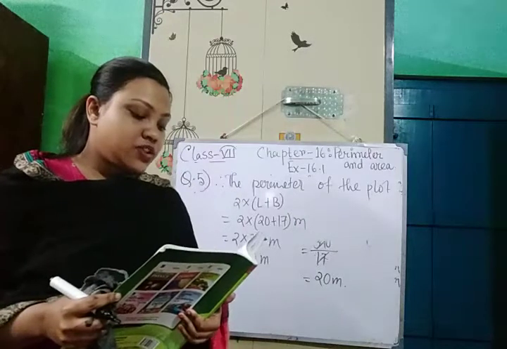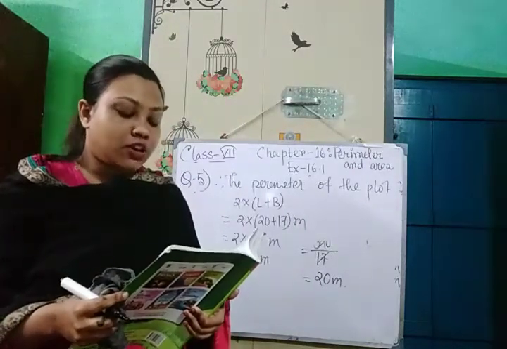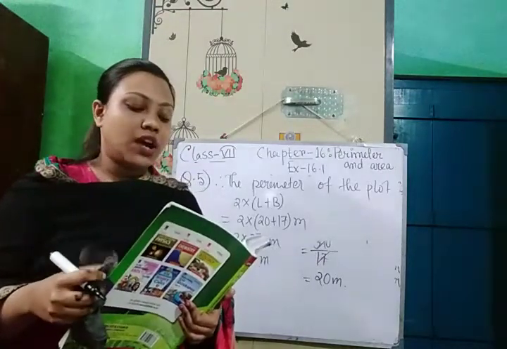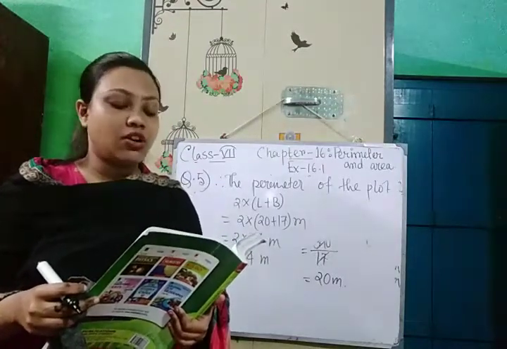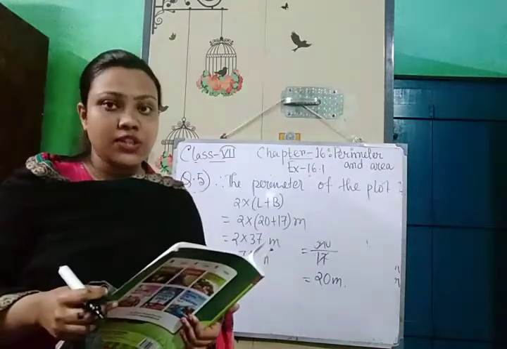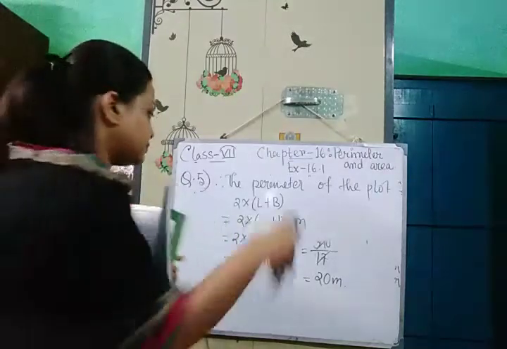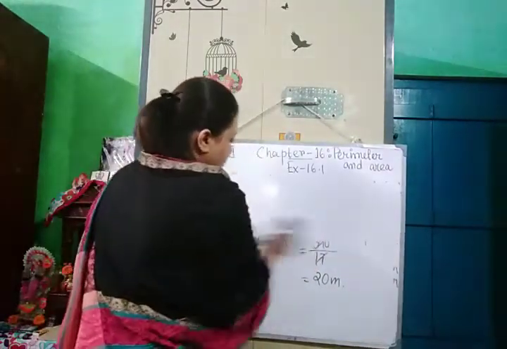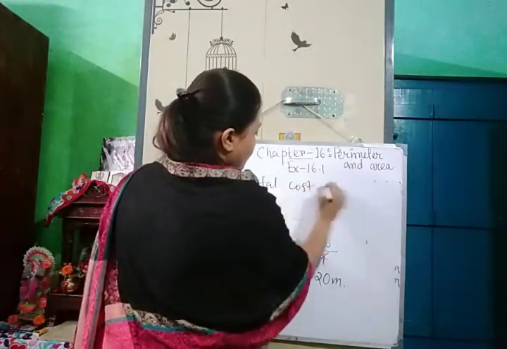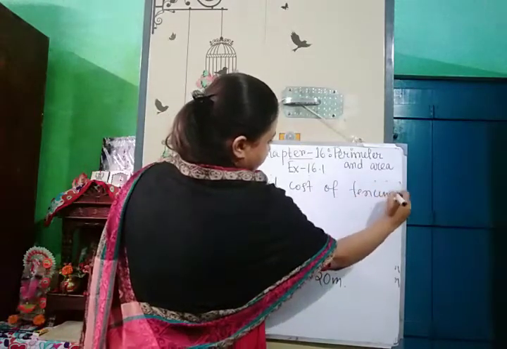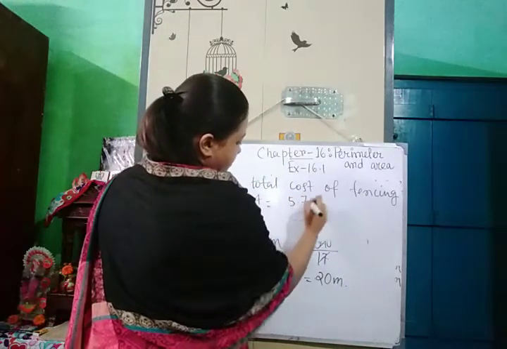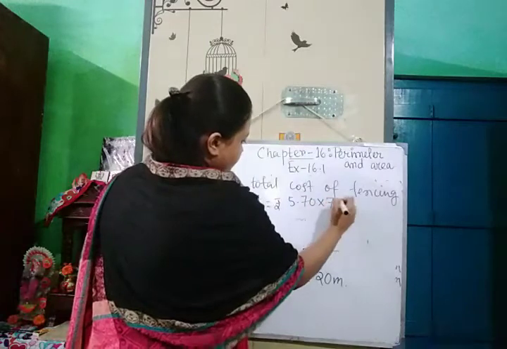Now it is asked to surround the plot or fence the plot at a rate of rupees 5.70 per meter. What will be the total cost? So that means to fence 1 meter it costs rupees 5.70. Therefore, to fence 74 meter it will cost 5.70 into 74. So now we will write next the total cost of fencing the plot. The total cost of fencing the plot equals to rupees 5.70 into 74.